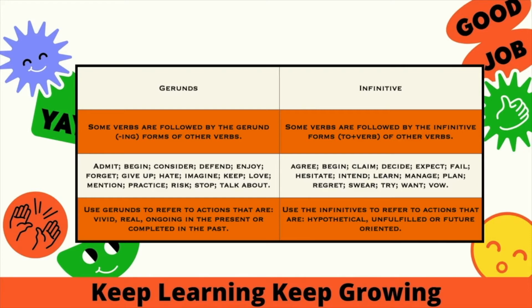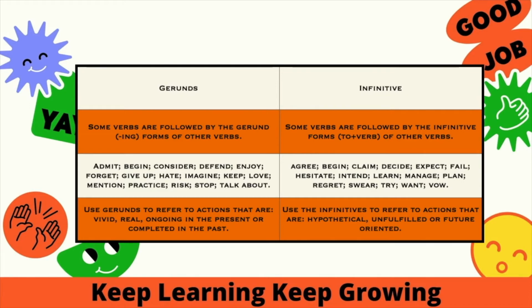Some verbs are followed by the gerund, the ing form of other verbs. I have mentioned a few words there which would help you to know it better, like admit, appreciate, avoid, begin, consider, defend, enjoy, fancy, finish, forget, give up, hate, imagine, keep, love, mention, practice, risk, stop, talk about.